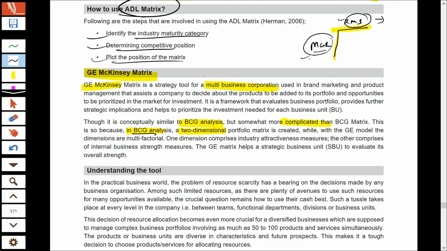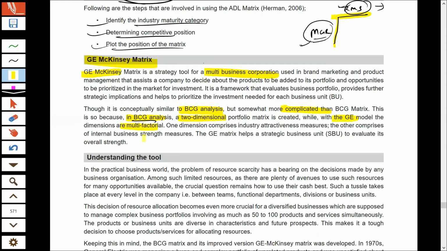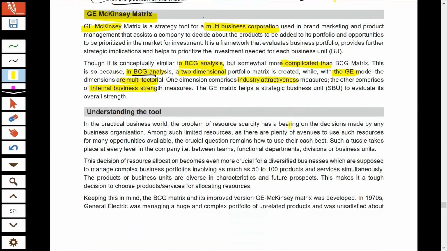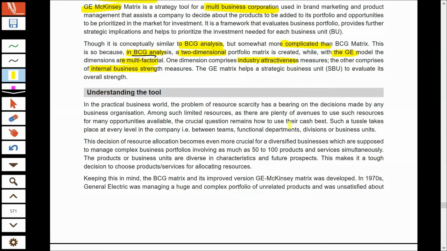We should consider more factors to decide whether the company has strength and whether the market is really attractive. And therefore, GE considers multiple factors on the x-axis and y-axis. On the x-axis, we take internal business strength, and on the y-axis, we take industry attractiveness. We will look at it in detail and then you will understand it further.